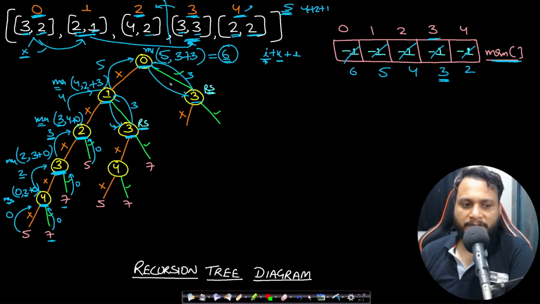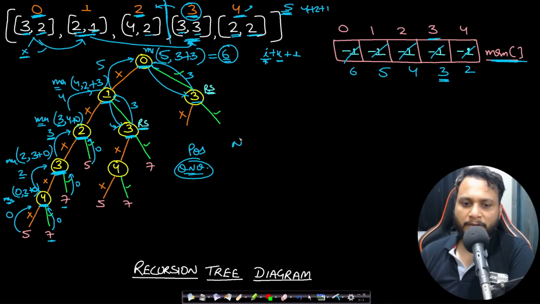So if you follow this approach, then you will clearly understand the recursion tree diagram, how to solve it by recursion, as well as what are the sub problems here. So the sub problem is just the position, which is the question number, right? That is the only sub problem. And if the same position has been hit, then you can just return the maximum points that you have made. So I think the recursion tree diagram is clear and the memoization table is also clear.